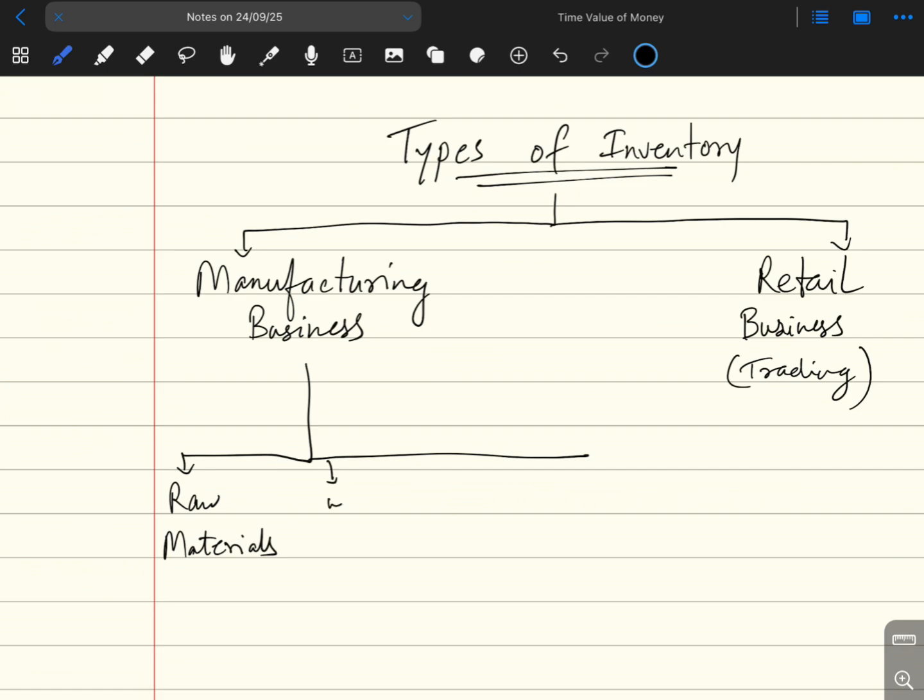The next type of inventory is work in process. These are those assets which are in the middle of the manufacturing process. The next type of inventory is finished goods. These are the completed goods that are ready to be sold.